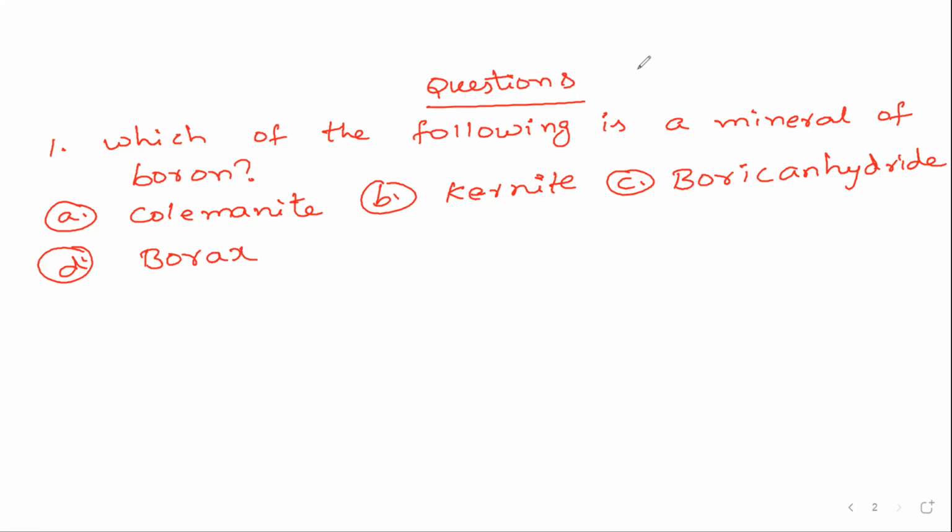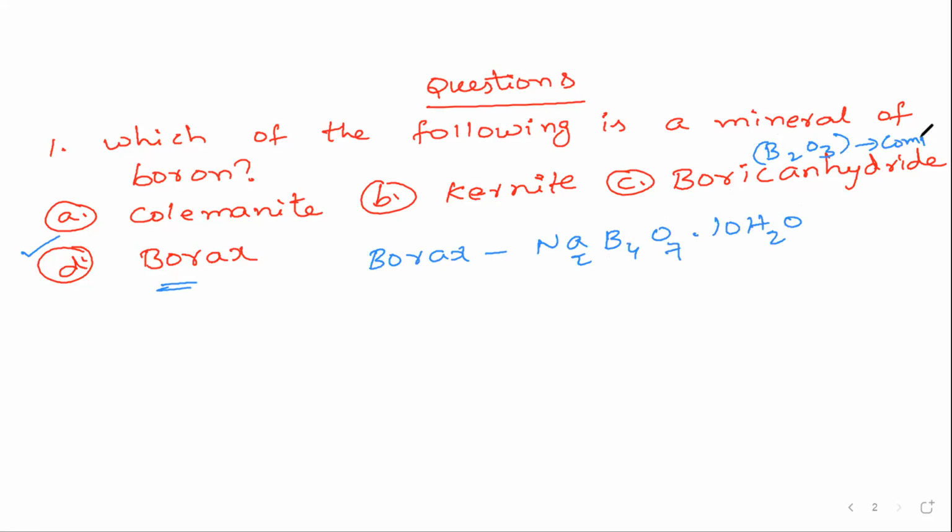As we know, the answer is option D, borax, because the formula of borax is Na2B4O7 dot 10H2O. Boric anhydride is B2O3. It's only a compound but not a mineral. So this is question number 1. Next, question number 2.